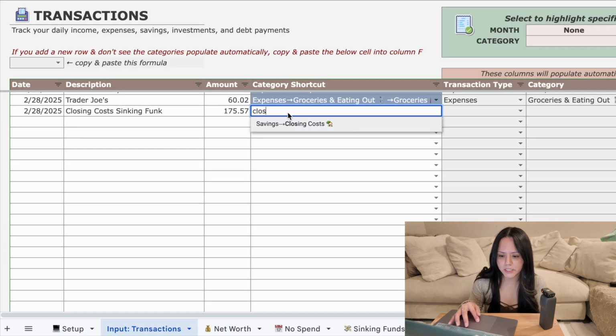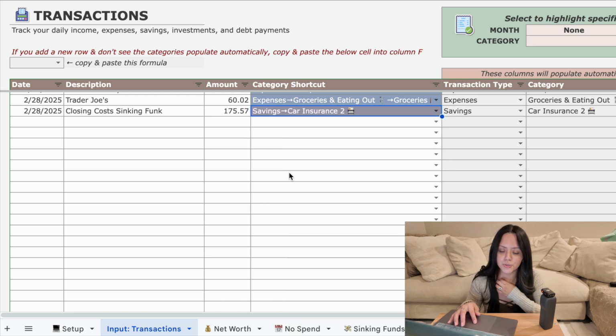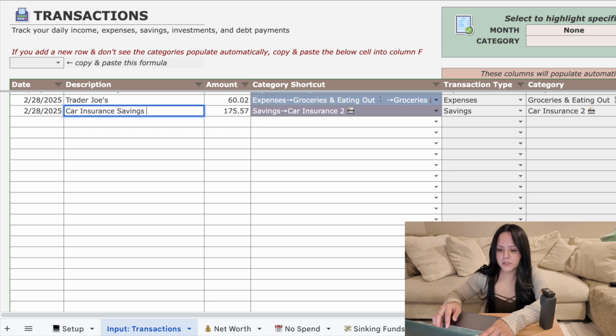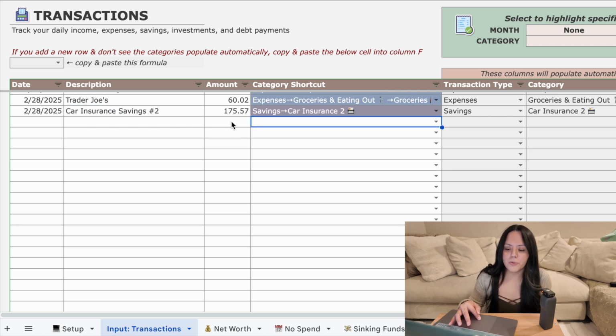Oh, actually, I wasn't going to add that to closing costs. I was going to add that to our car insurance savings number 2. And I put number 2 because that one's due in November. So we were to put $175.57 into car insurance number 2.